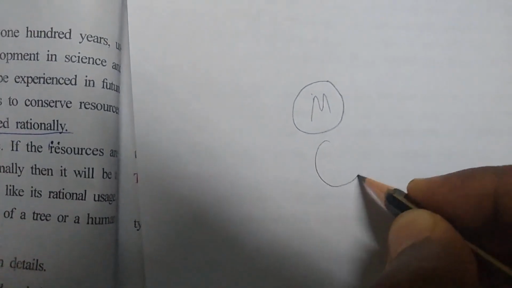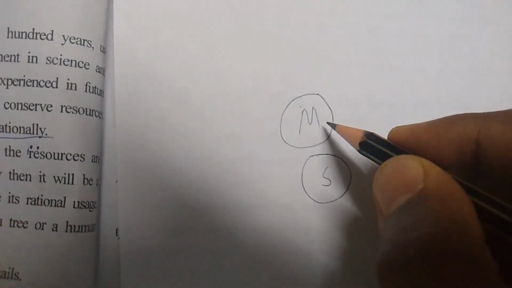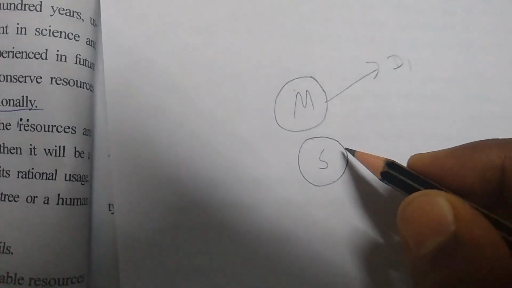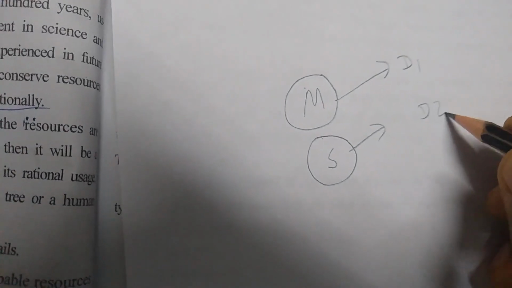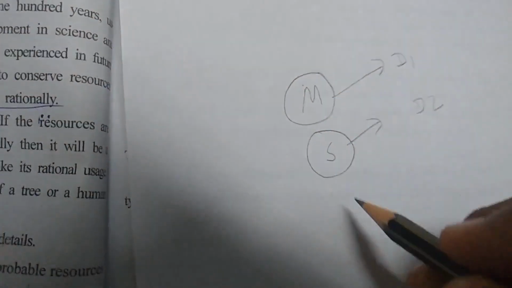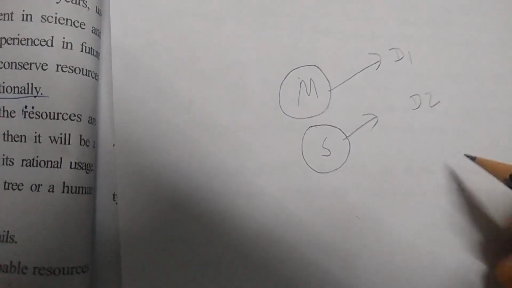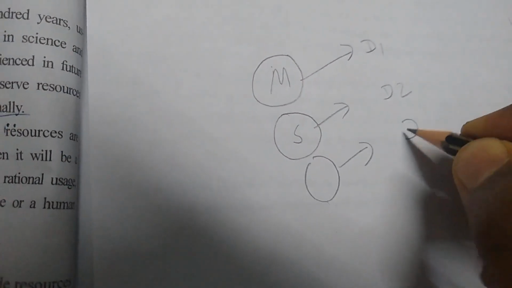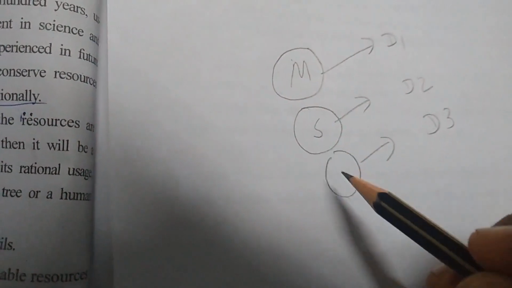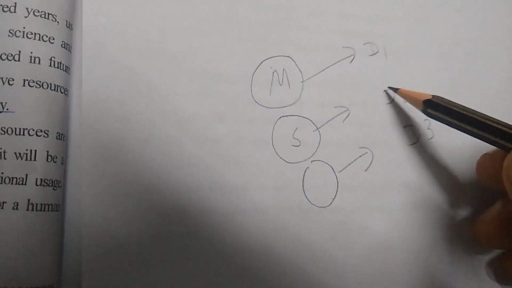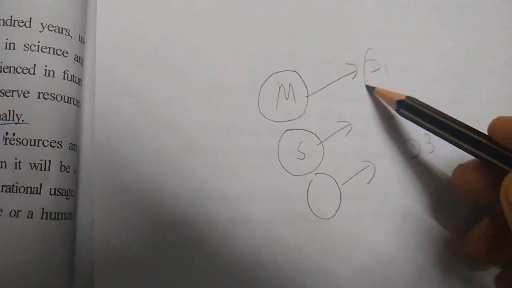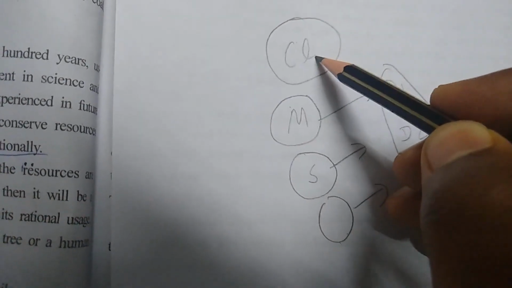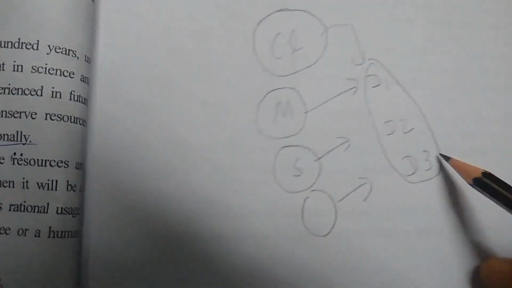Here we have stratified rock. Now from metamorphic rock you get a different type of soil. Clear? From stratified rock you get another different type of soil. So from different types of rock you will get different types of soil. For example, here we have another different type of rock, so you get another different type of soil. Three different types of rocks, we get three different types of soil, but the climate is the same for all these three.